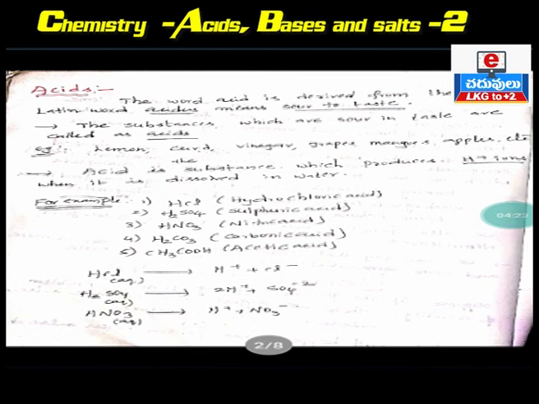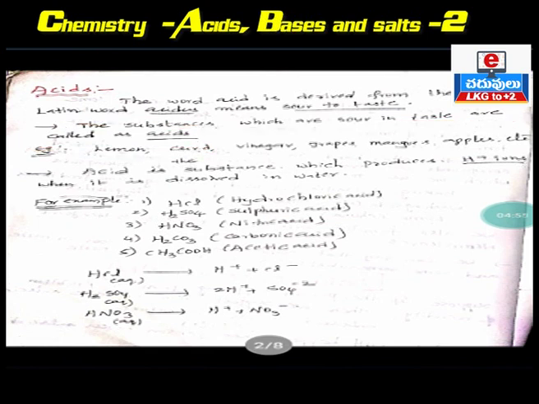This is the common definition we use in our daily life. The substances which are sour in taste are called acids. All sour substances: lemon, curd, grapes, mango, apple, whatever. This is the simple definition to understand acid. The word acid came from the Latin word acidus, which means sour in taste.